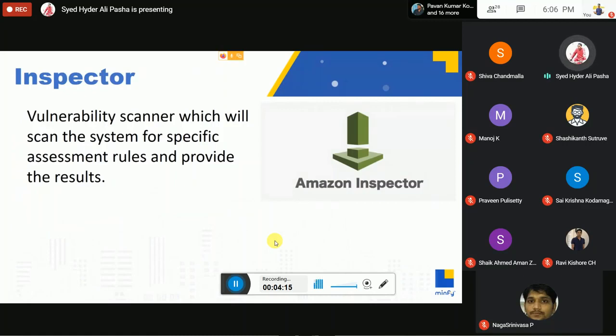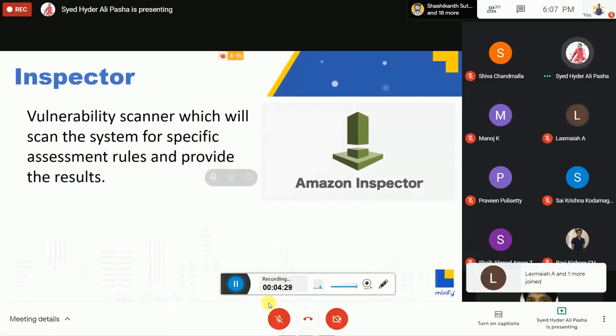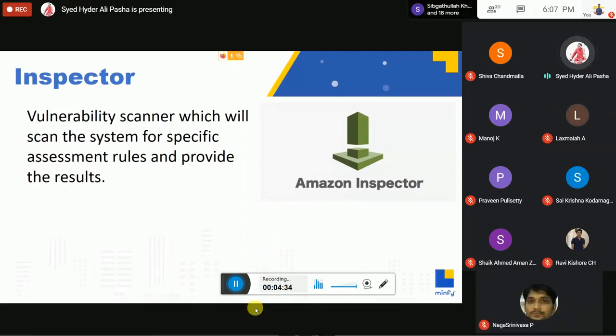And Inspector is a vulnerability scanner. Vulnerability scanner means if there is a vulnerable application where there is a possibility of getting attacked by an attacker, this Inspector will scan the system for specific assessment rules and provide us the results.